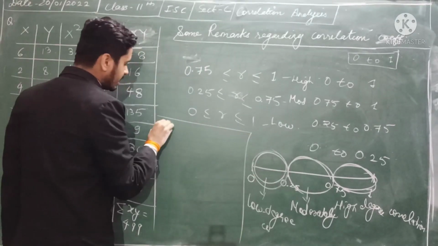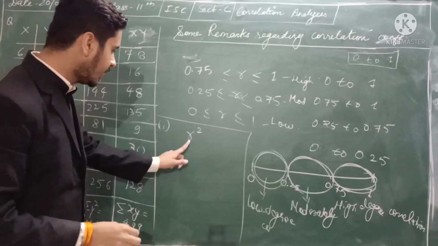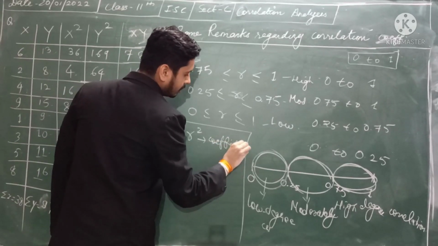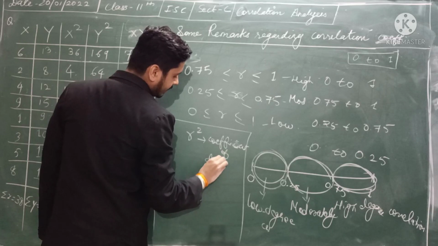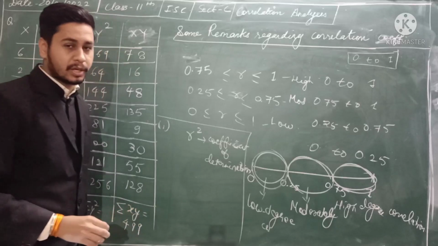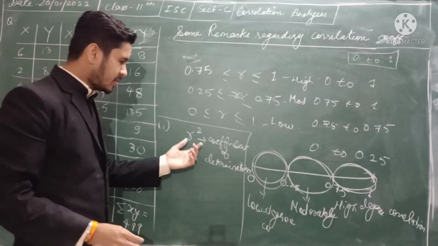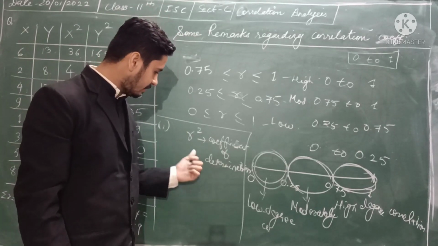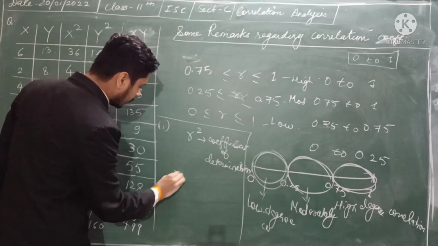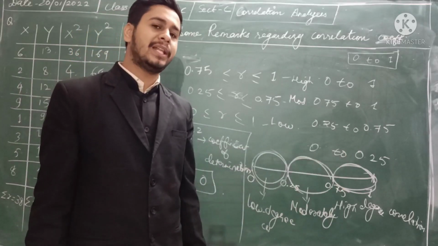Now the second remark is, if you square the correlation coefficient, then this is called the coefficient of determination. With this we determine the coefficient of correlation, and its value will also be between 0 and 1. So just remember the name, coefficient of determination, that is r square. Then we can say that if your r is equal to 0, that means there is no correlation, as we got in the last question.